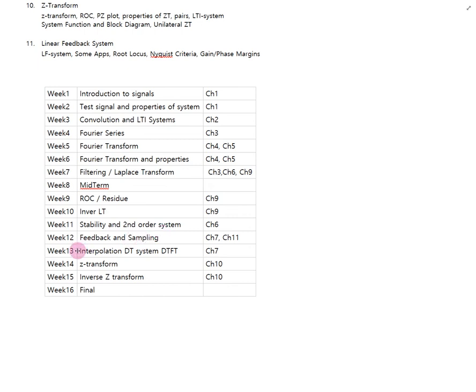And the next week, we will study interpolation, discrete time systems, and the discrete time Fourier transform. We also study the Fourier transform here. We can apply the same technique to discrete time systems, and the Laplace transform applied in discrete time systems becomes the Z transform. That's the whole set of topics that we cover in this semester.